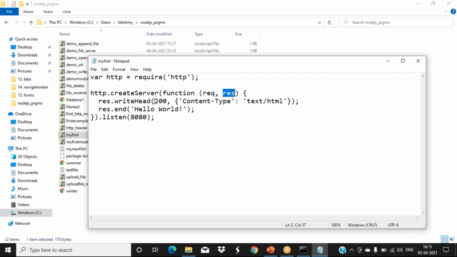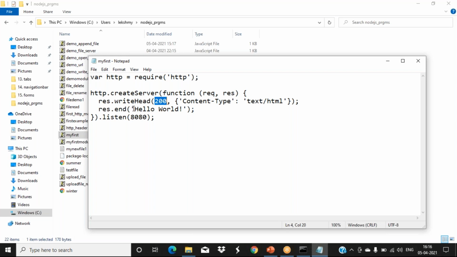How do we write the header part? 200 is the OK status we will tell. That means if any client wants to connect and the server is ready, to show that ready state we use this number 200. And content type we have to tell, that is, what type of response we are sending back. It is in the form of text and HTML.